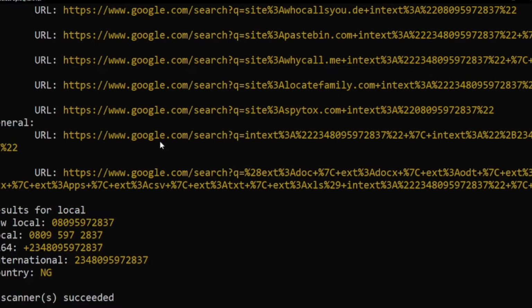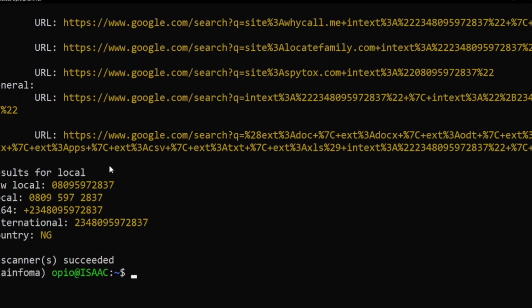So this also tells you that anything you do on the internet can always be found at the end of the day. But it also gave much more information down here. We can see that it has still confirmed how the number looks, and it is from Nigeria itself. But as per this information, these are links that you can use to search more about the number.